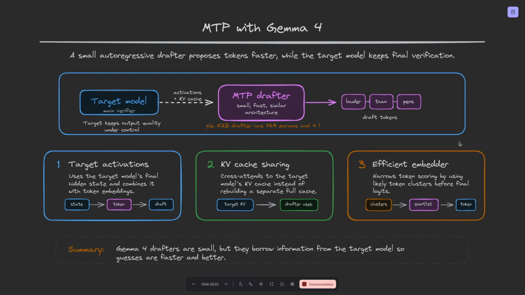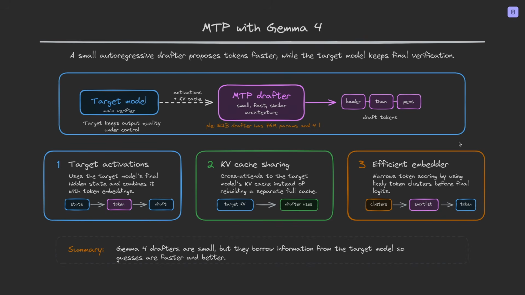Then we have the efficient embedder. This applies to the edge models, so E2B and E4B. So for Gemma 4, instead of scoring every token in the vocabulary directly, the model first narrows the search using likely token clusters. Then it computes the final token logits only with those likely groups. And this matters because the vocabulary can be very huge, and scoring every possible token can be expensive, especially for a small drafter where the LLM head can become the bottleneck.